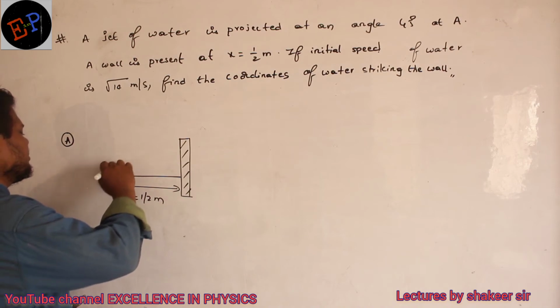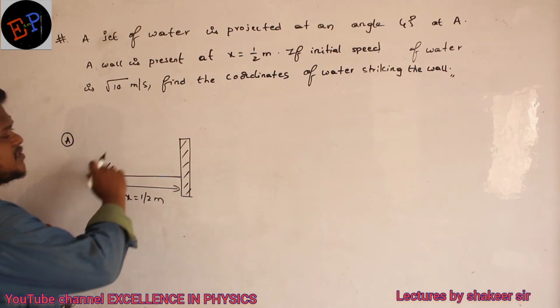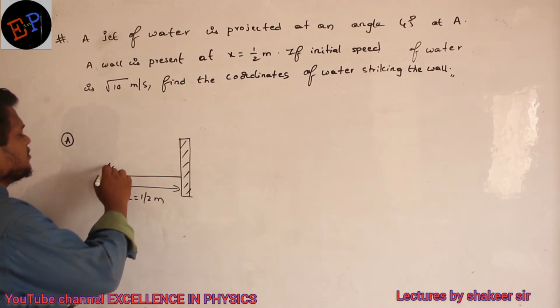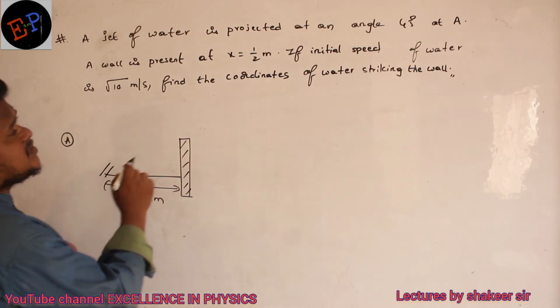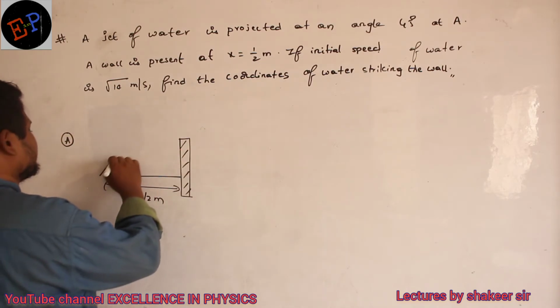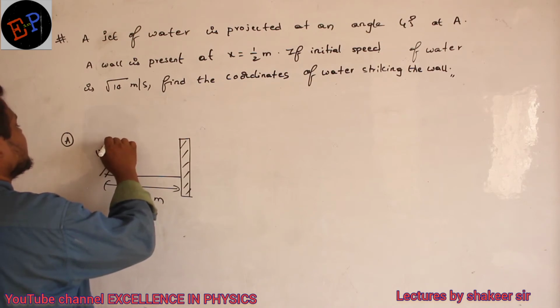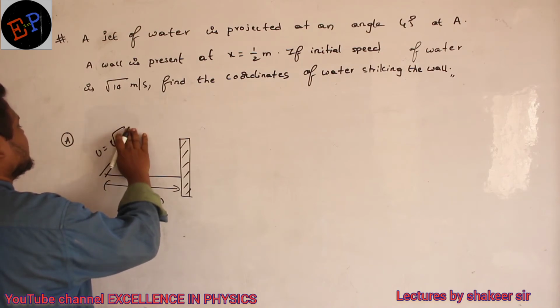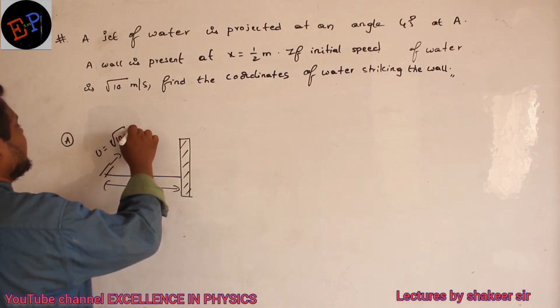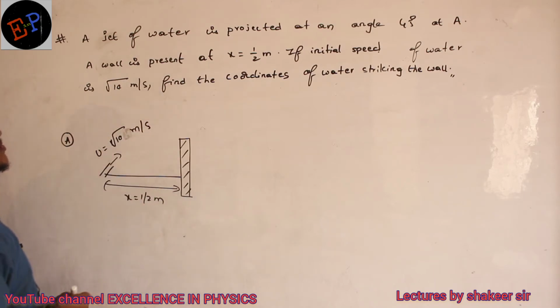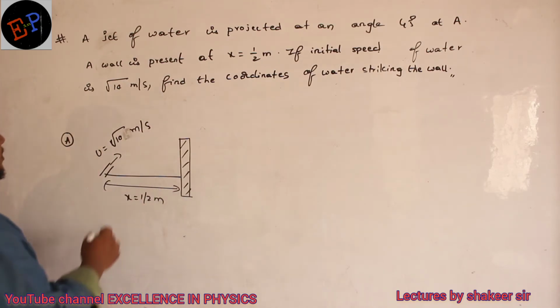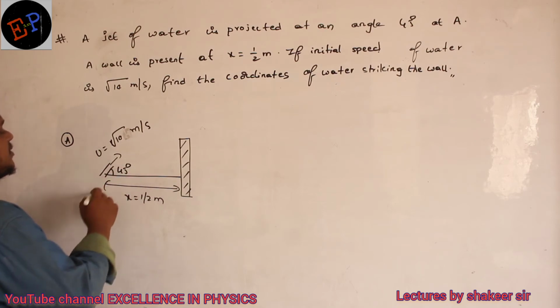So from here there is a water gun, which is firing water. It is thrown with how much velocity? Initial velocity of water is root 10 meter per second. Clear? And it is projected at what angle? At an angle of 45 degrees.